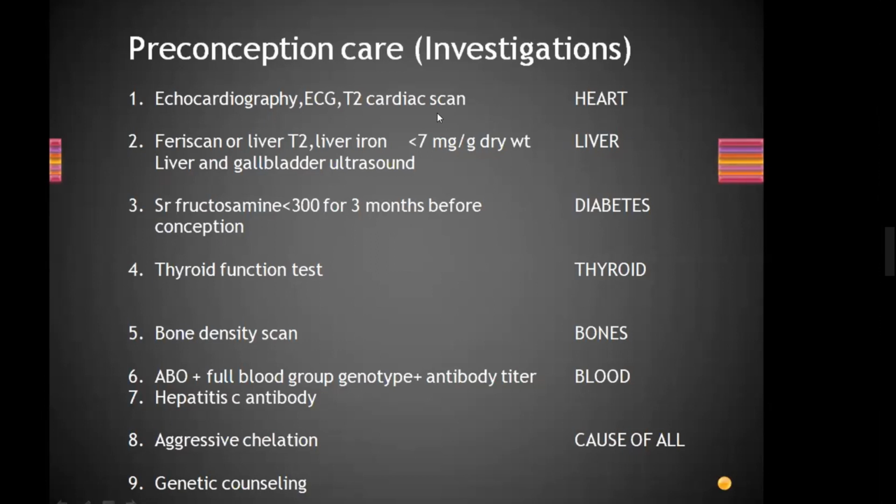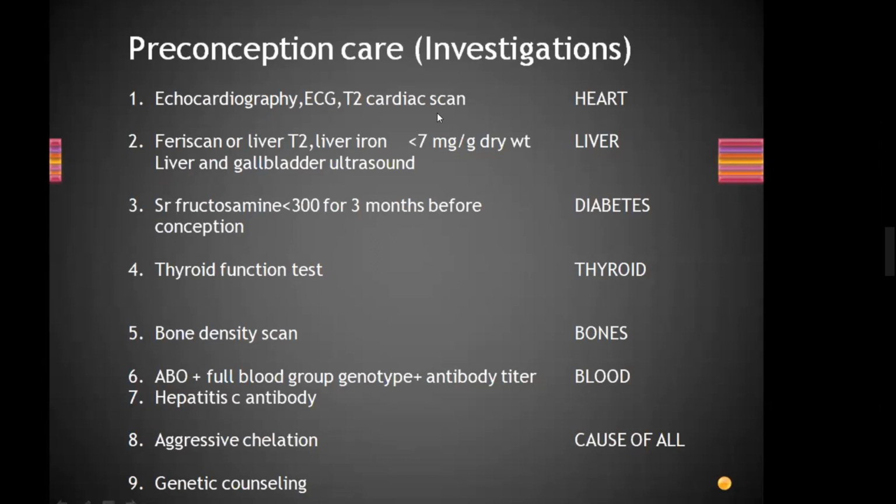Cause of all complications. This is the root of the disease. Every problem is because of iron overload, right? Heart problem, liver problem, endocrinopathies. In thalassemia, when you think of thalassemia, think of iron overload. That's why here more investigations are given. There is more focus on iron chelation.